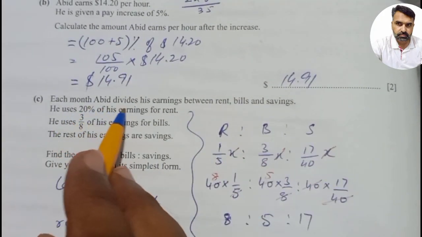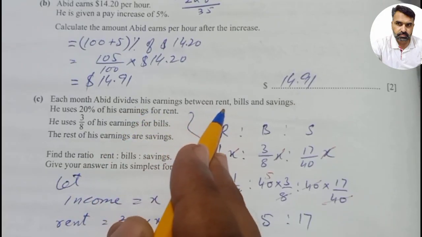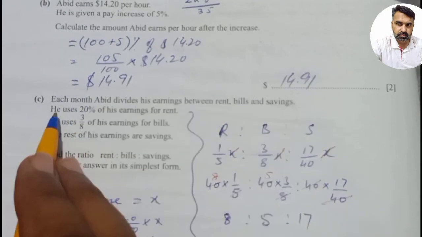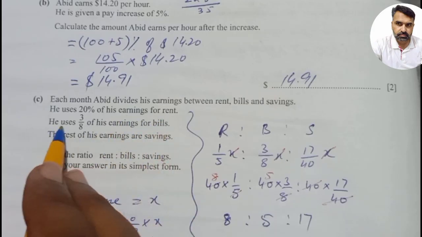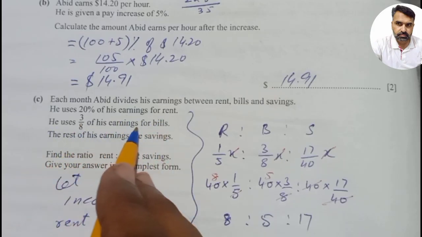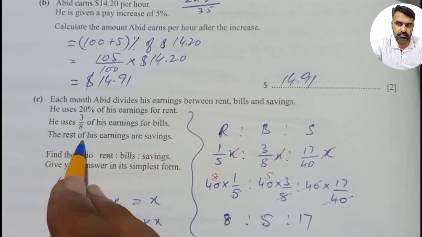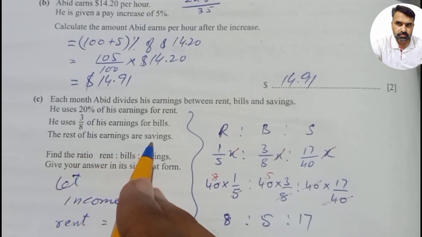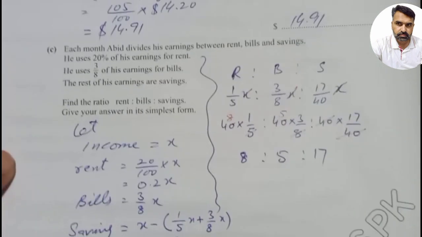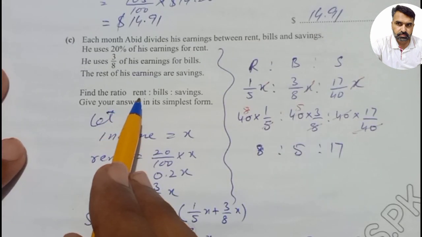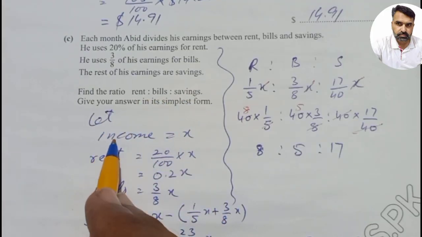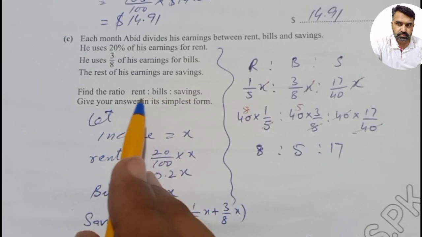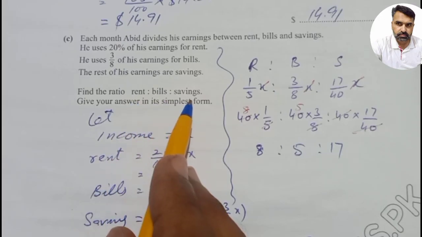Next students, C part. Each month Abid divides his earning between rent, bills and savings. He uses 20% of his earning for rent. He uses 3/8 of his earning for bills, and the rest of his earning is savings. And we have to find the ratio of rent, bills and savings. So students, first we will find the amount of rent, bills and savings.